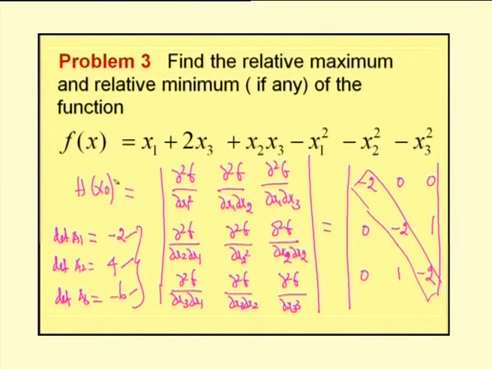This matrix H of x naught is negative definite. Since the Hessian matrix is negative definite, the corresponding function f takes the maximum value. Therefore, the function takes the maximum value at the point 1 by 2, 2 by 3 and 4 by 3.